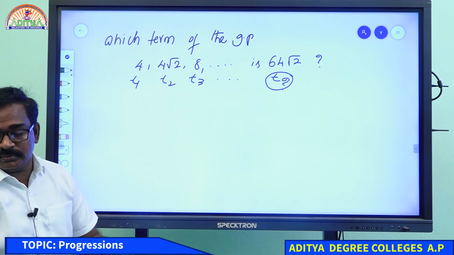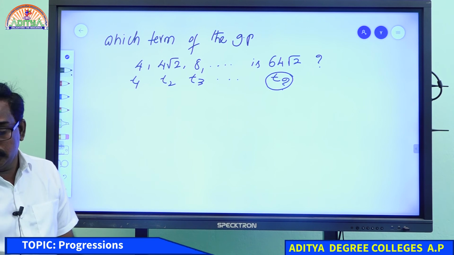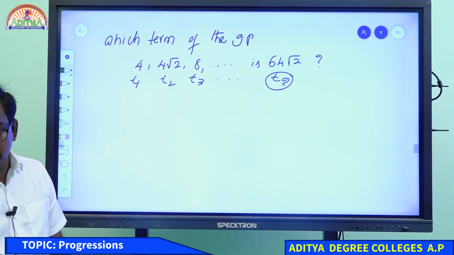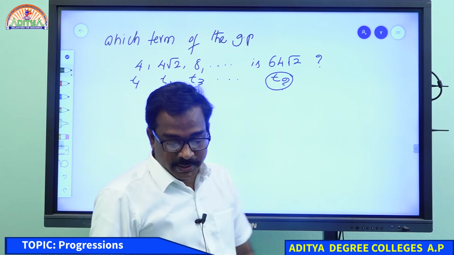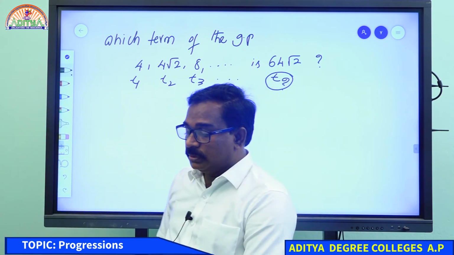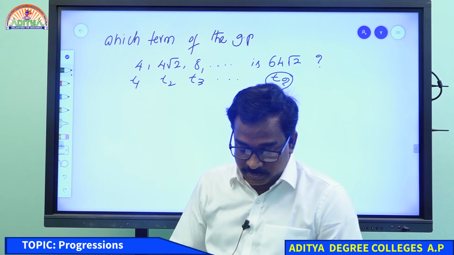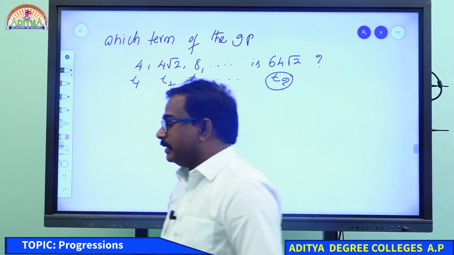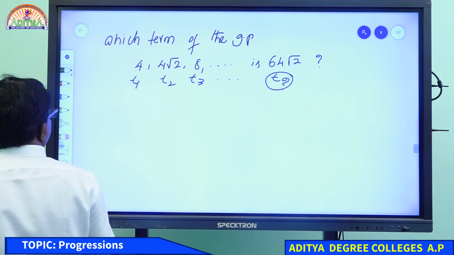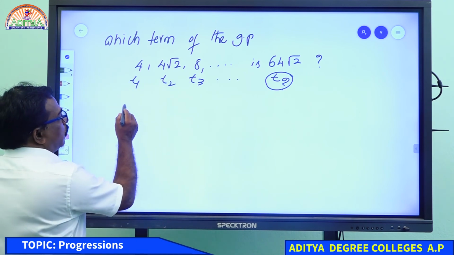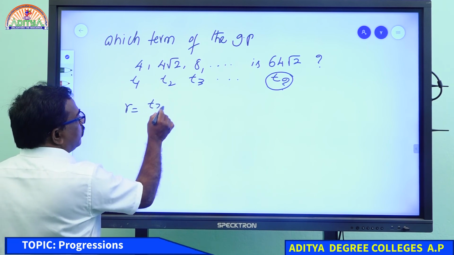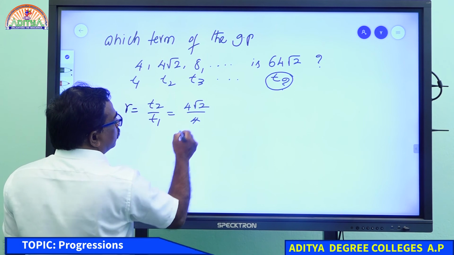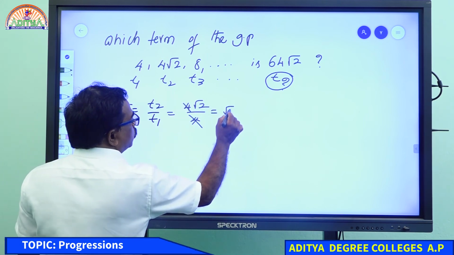Once you revise that GP formula. Somebody written seventh term. There is no hurry and worry, give an accurate answer. Suppose you take ratio R equal to term 2 by term 1, 4 root 2 by 4, it means R is root 2.